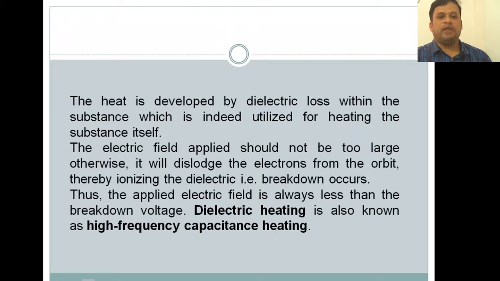So any material will have some breakdown voltage, and we should see that the applied voltage is less than the breakdown voltage, otherwise the dielectric heating will fail in that particular type of material. So dielectric heating is also known as high frequency capacitance heating. So in this we have learned that breakdown will occur if you give a voltage or electric field that is more than the breakdown voltage of any particular material that is to be heated.